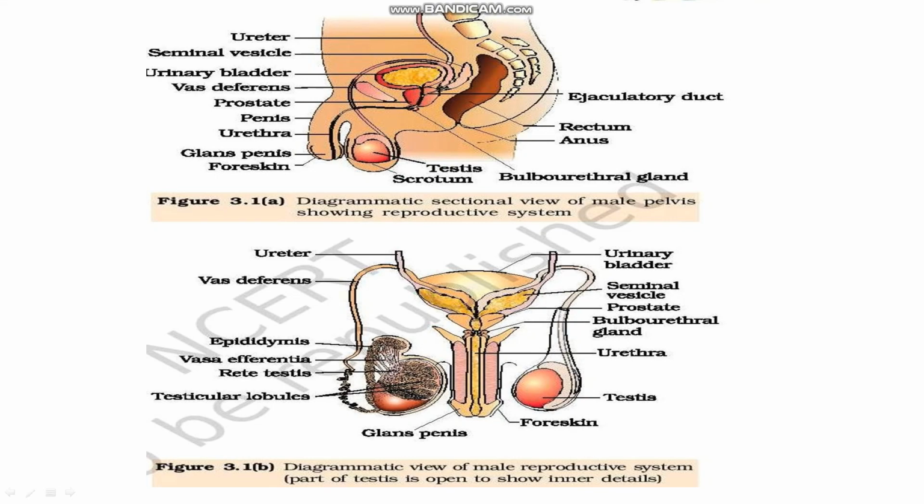These are the bulbourethral gland, anus, rectum, and the ejaculatory duct I told you, right? Now this is also a male reproductive system. Here only the reproductive system is shown: ureter, vas deferens, epididymis, vasa efferentia, rete testis, testicular lobules, urinary bladder, seminal vesicle, prostate gland, bulbourethral gland, urethra, testis, foreskin, glans penis. Right? Clear?